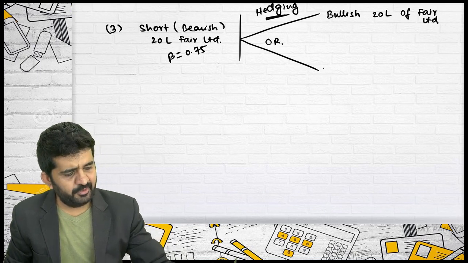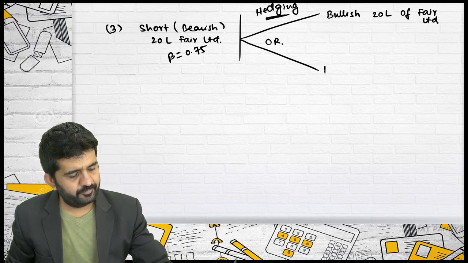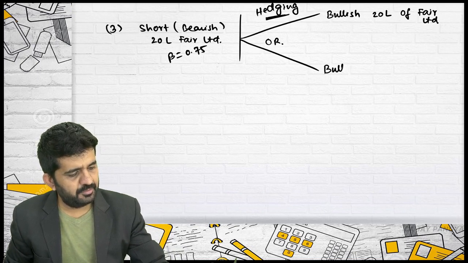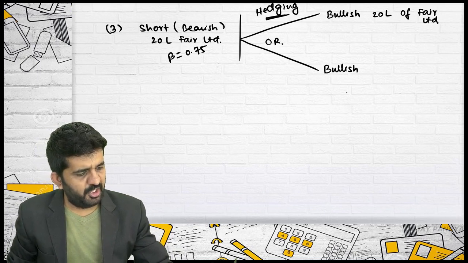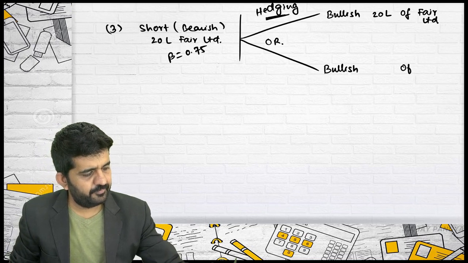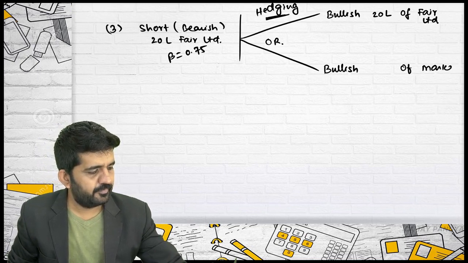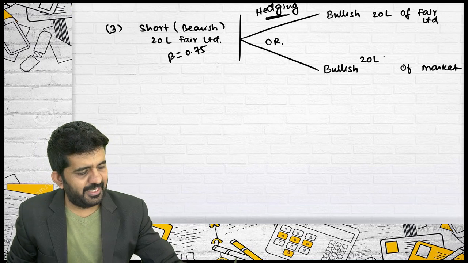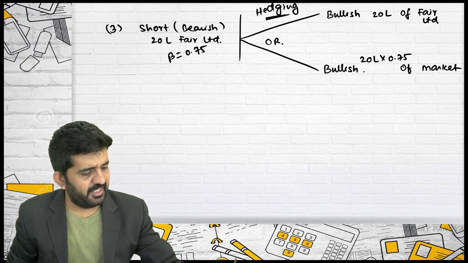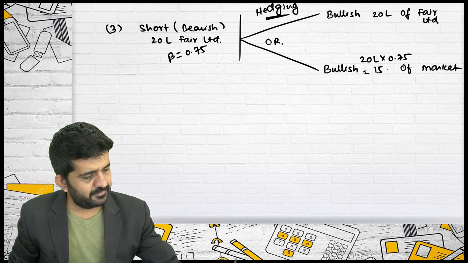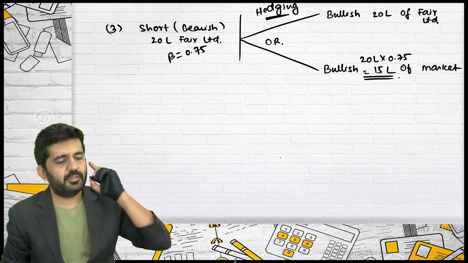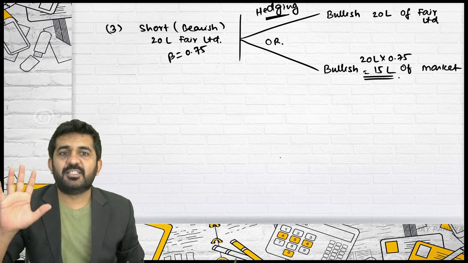Alright. Or in the index, that is Nifty. Bearish? Bullish position, not bearish. No, bullish position, opposite. Bullish position of 20 lakhs into the beta 0.75 in the market. 20 lakhs into 0.75, that is 15 lakhs of market as well. This is how you hedge.